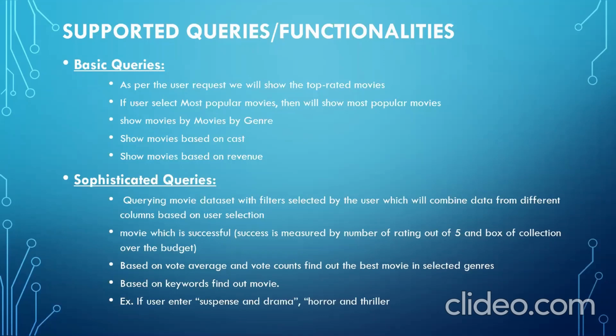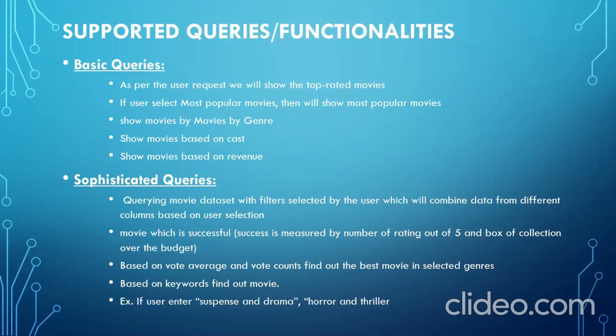If a user goes on the website and asks for top rated movies based on some rating entered by the user, the website will show the top rated movies. The second query is, if a user selects most popular movies, then we will show the most popular movies based on certain criteria selected by the user, like movies by genre, movies based on cast, or movies based on revenue. So these come under basic queries.